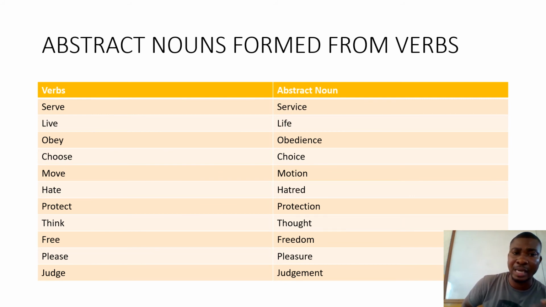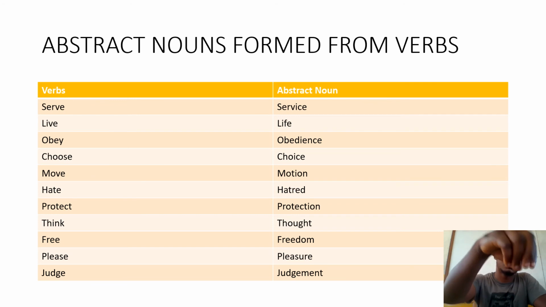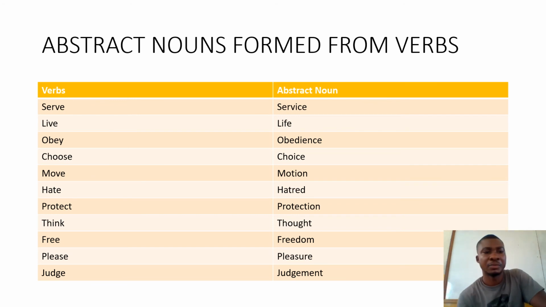The subtopic is abstract nouns formed from verbs, so there are verbs from which we can get abstract nouns. Okay, for example, we have serve. Serve is a verb, and in its abstract form it is called service. So serve, a verb, and its abstract form, service.